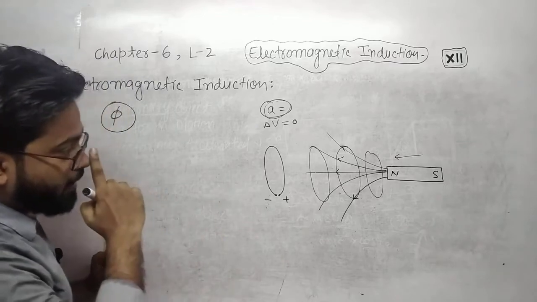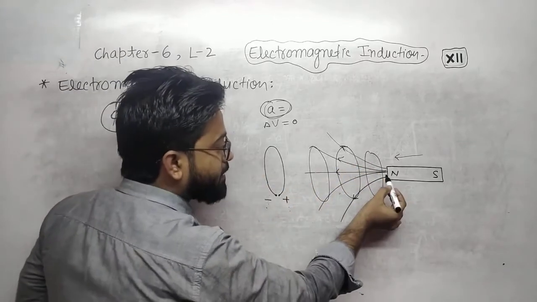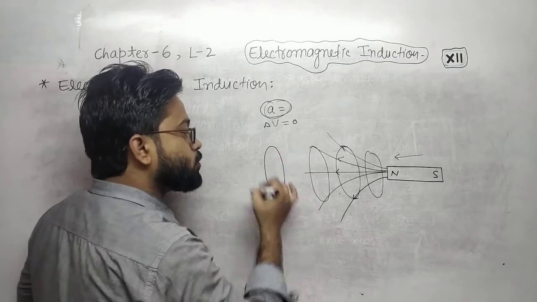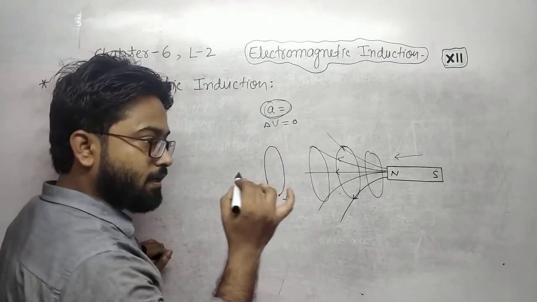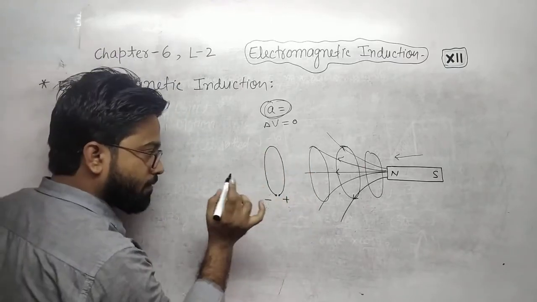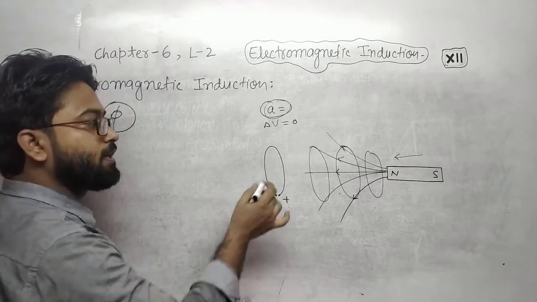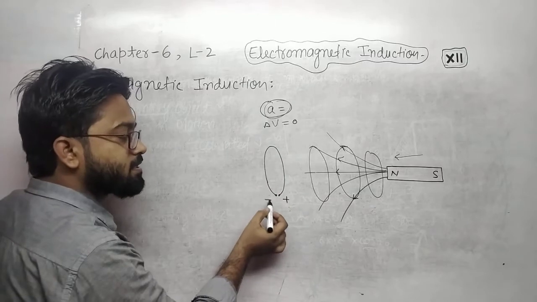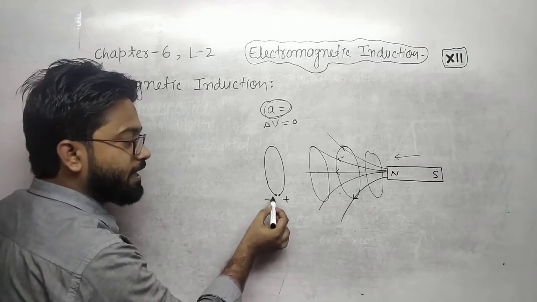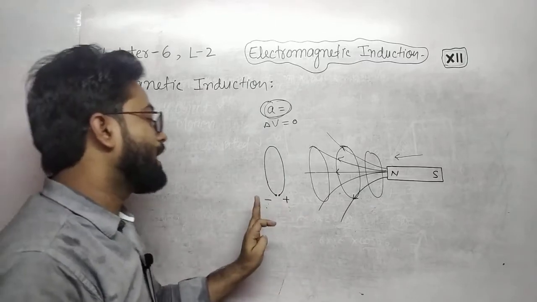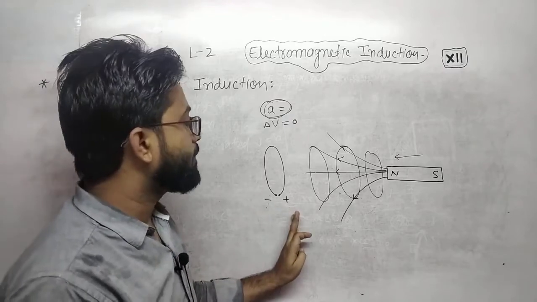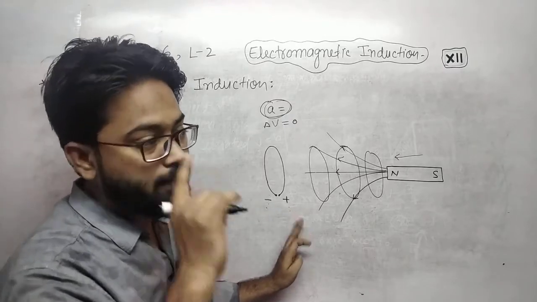But here, when a bar magnet is suddenly moving toward a coil, the flux linked with the coil is changing, and due to this change, there exists a polarity between the ends of the coil. Means one end becomes positive and another end becomes negative.